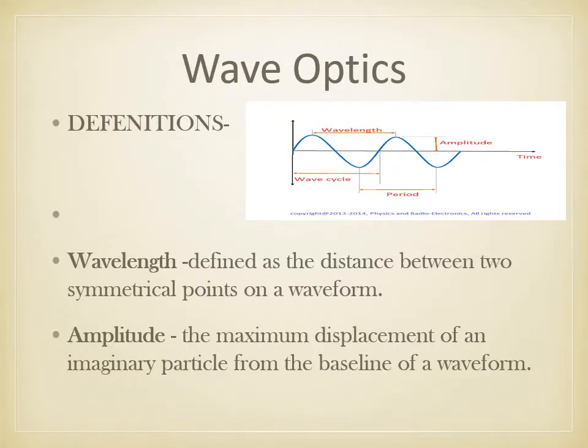So what is a wave? A wave consists of a wave cycle, in which you can see it consists of wavelength. The wavelength is defined as the distance between two symmetrical points of the waveform. So in this graph we can see the two crests, that is the upward peaks of the waves. The distance between the two is called the wavelength, and amplitude is the maximum displacement of an imaginary particle from the baseline of the waveform. The baseline is the horizontal line at the center, and amplitude is the upliftment or the crest of the wave.